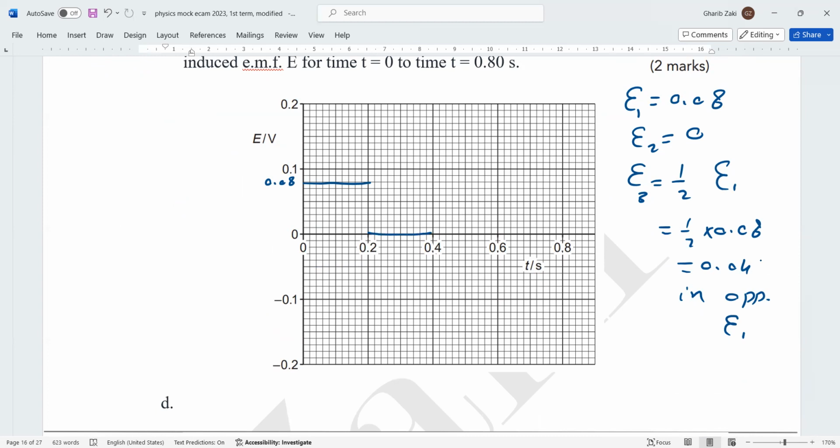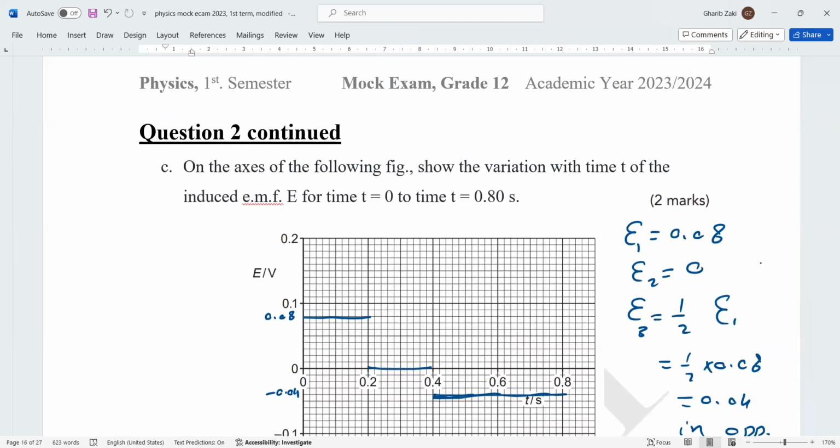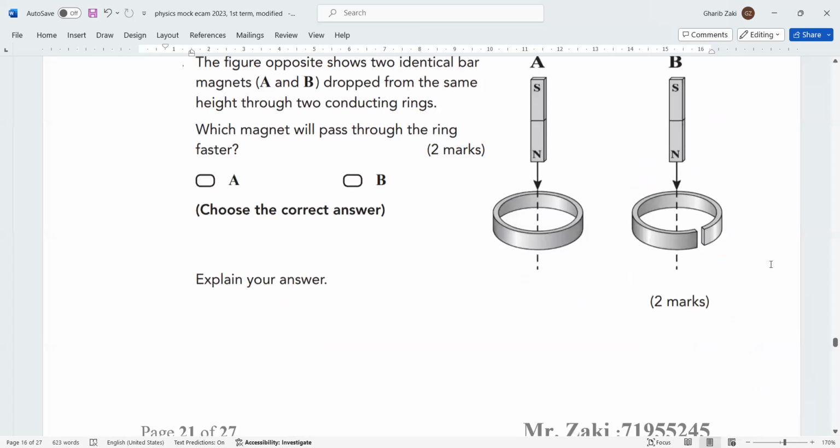And then from 0.4 to 0.8, it is 0.04. Count with me: 1, 2, 3, 4. This is 4, can you see? But in the opposite direction, it's negative 4. So this line here is negative 0.04. So this is the relation between EMF and the time in seconds. Next question.